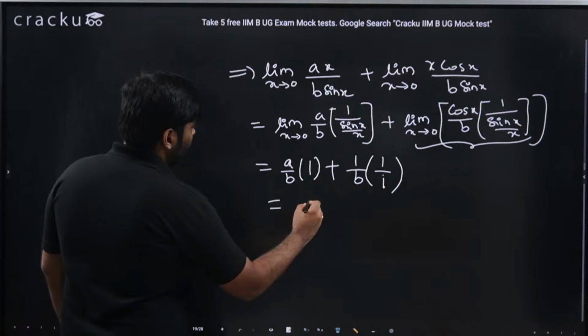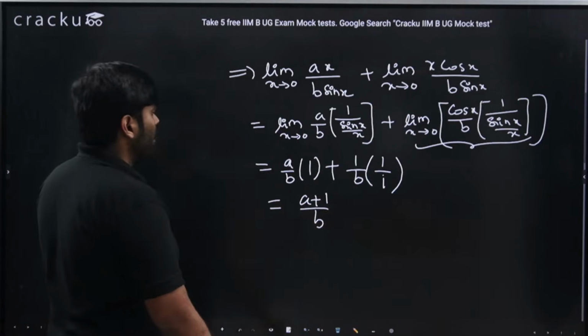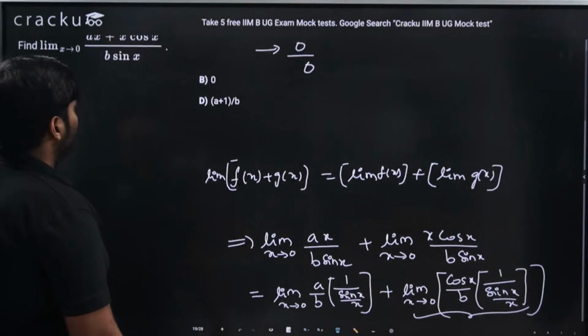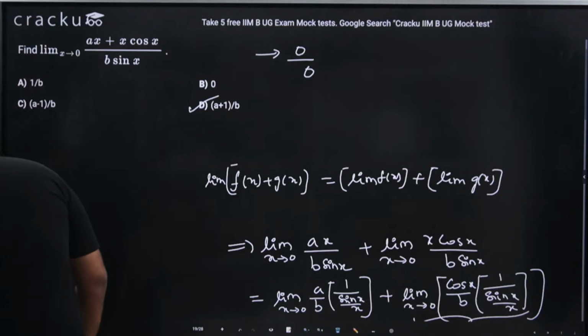So we are getting basically a by b plus 1 by b, which is nothing but a plus 1 by b. We should be getting this answer. Let us see the option: a plus 1 by b. That is option D.